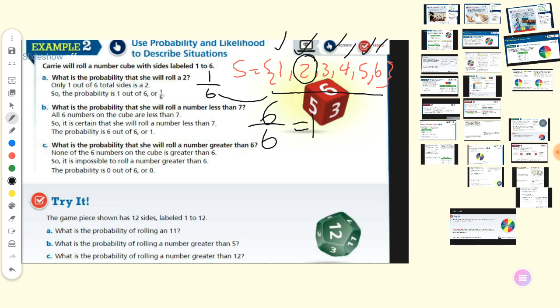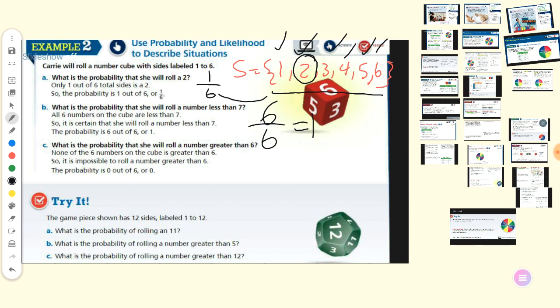So if I said to you, roll the cube and get a number less than 7, I'm sure the result will be between 1 and 6, which is all the sides of the cube. So we call it a sure event.